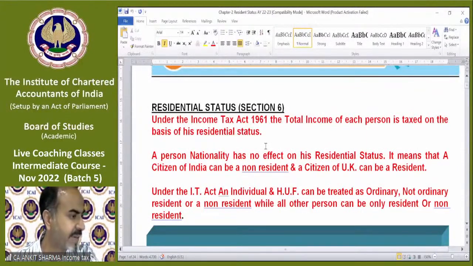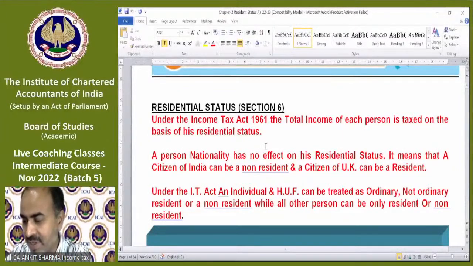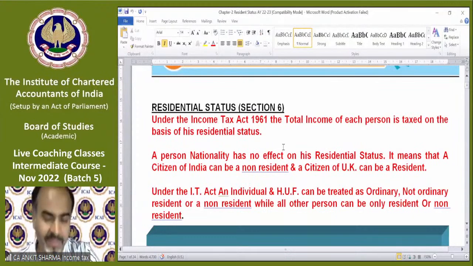Vikas is asking, sir, it means if someone is residing in India for the last 2 or 3 years permanently and now they are a child, he will not be a resident? We did not discuss yet the concept of being a resident or non-resident. So you have to wait, because residential status does not have any direct relationship with citizenship, etc. Your question will be answered once we start the residential status of an individual concept.